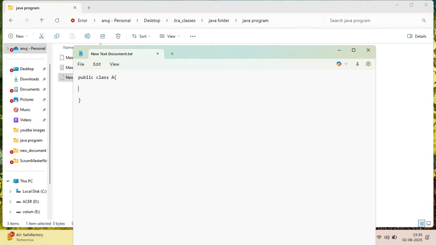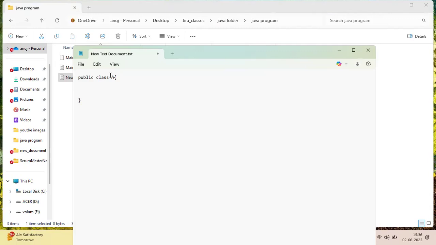Now, second, we will write the main method. The main method will basically run your Java program. Without creating a main method, the Java program will not run. In previous versions, that is Java 6 or 7, you could run a Java program without the main method. But from Java 8 onward, you have to create a main method to run the Java program.